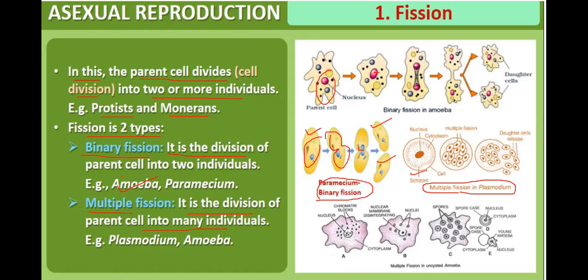So this is a parent cell. Here this is a nucleus, this is cytoplasm, this is cytosol. Now this nucleus will divide into many. And ultimately from single parent, many plasmodium will develop. It is reported in plasmodium as well as amoeba. This is multiple fission in encysted amoeba.